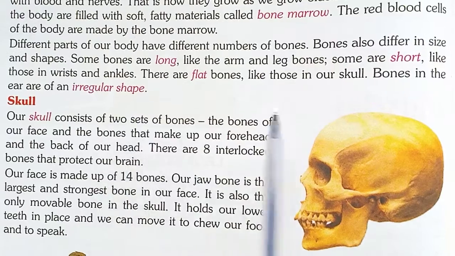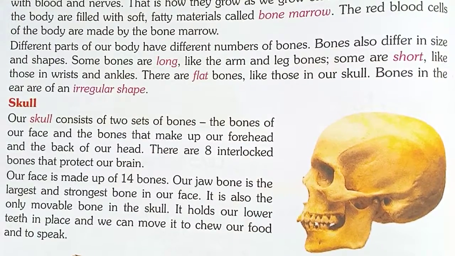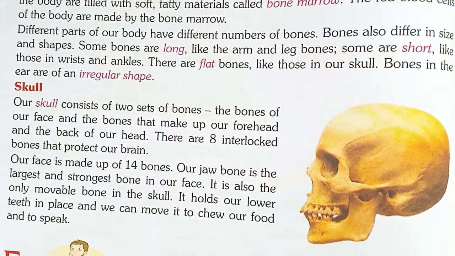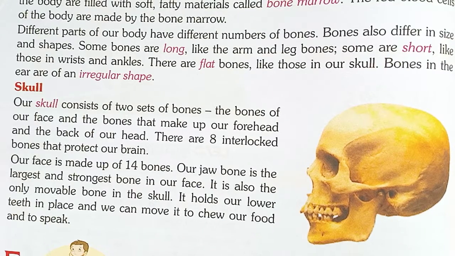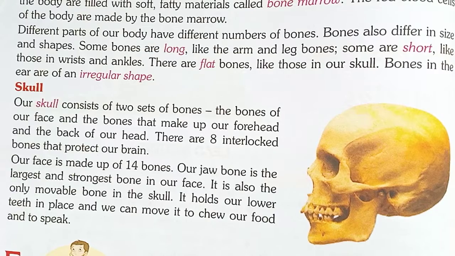So the bones in the ear are not of one kind of shape; they are irregular.